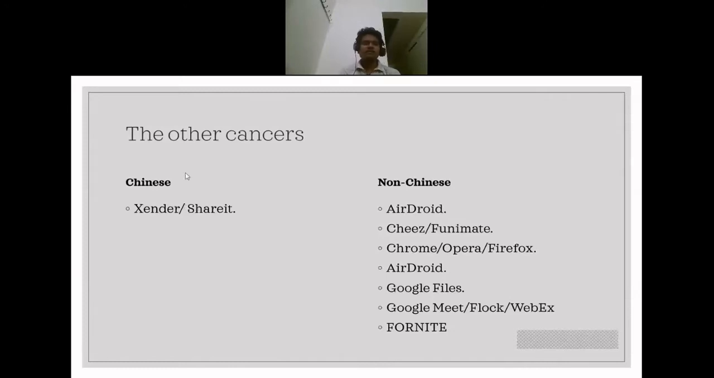So what are the alternatives? Instead of using Xender or ShareIt, you can use AirDroid. It's a free application available on Google Play Store. You can download it from Play Store. You can use it on your laptop. You can sync up your smartphone with your laptop, and you can transfer files from laptop to your smartphone directly.